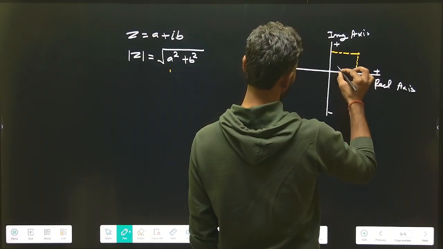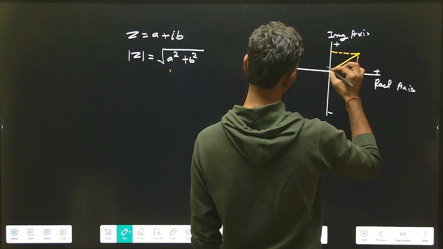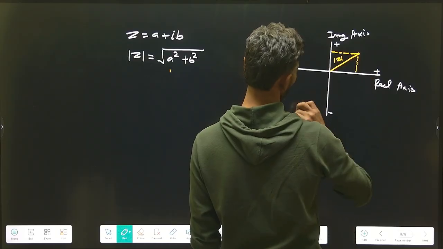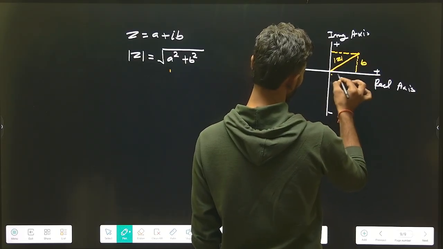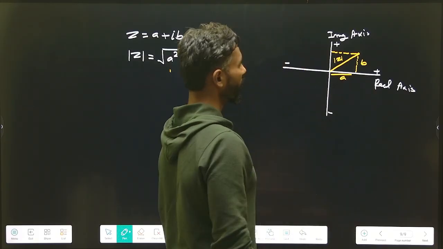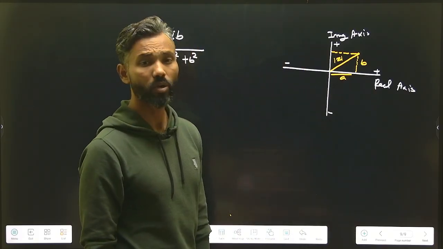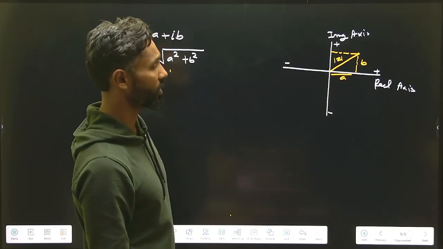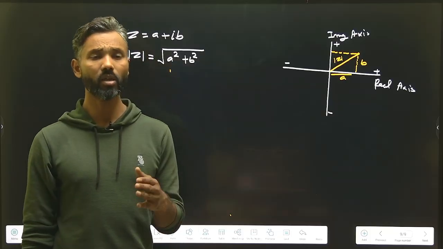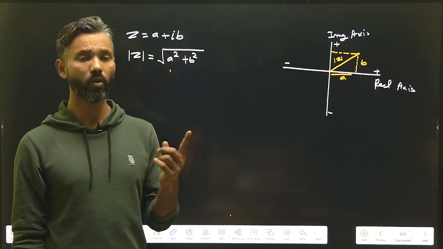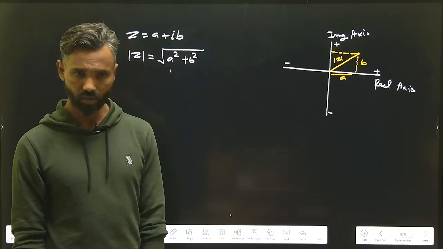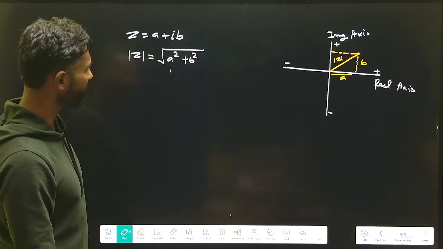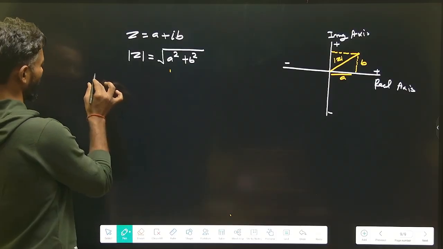And we have to calculate this part. This is known as the modulus of z, and this is b and this is a. What we have to do over here is just apply the Pythagoras theorem. We will get that modulus z equals under root a square plus b square. So modulus is nothing but the distance of that particular point from the origin. Understand that? Now quite simple things we are just going to start.